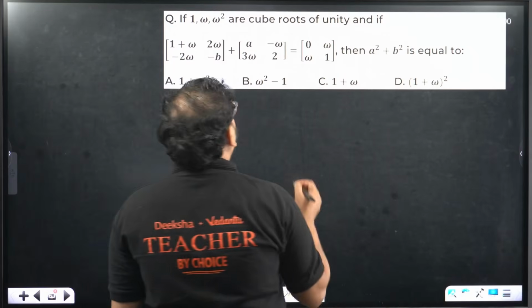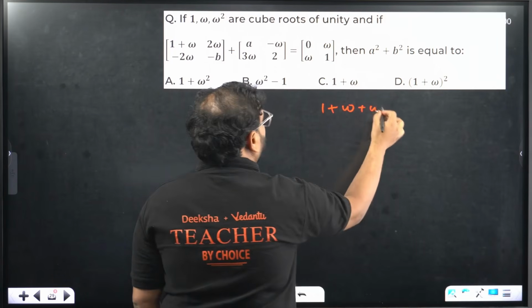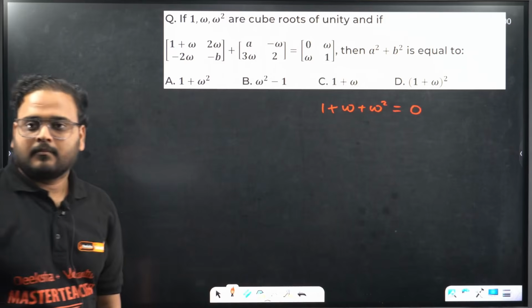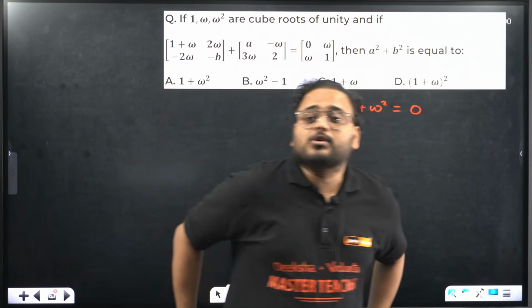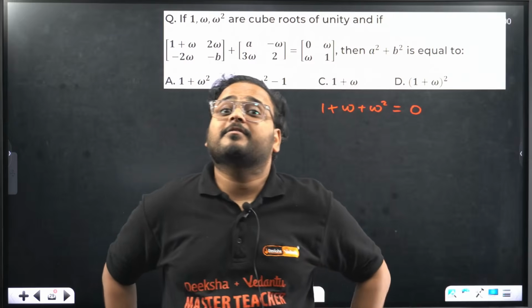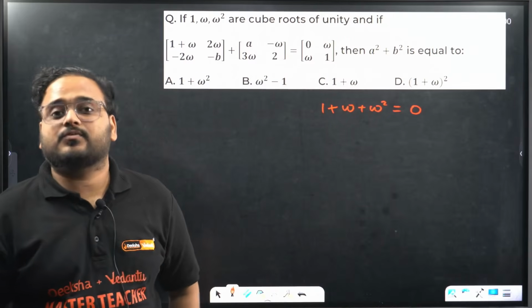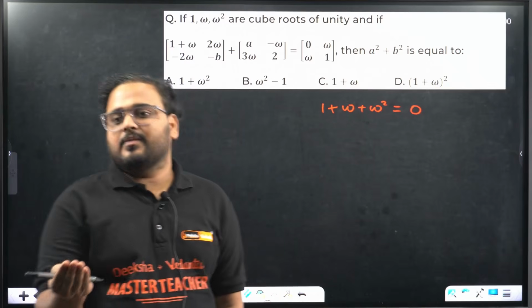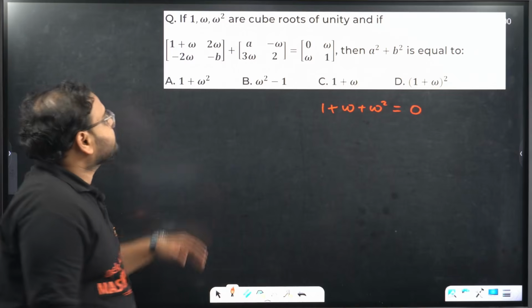What is the property of this? 1 plus omega plus omega square is equal to what? 0. If 1, omega, omega square are the roots of unity, meaning of x cube minus 1, this cubic polynomial, then the sum of the roots will be 0 over here. That's the property.